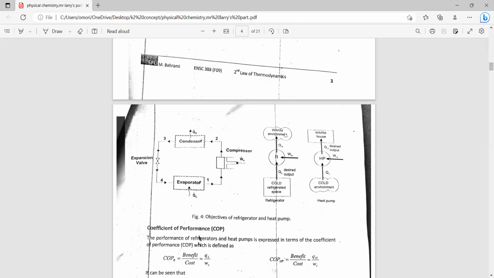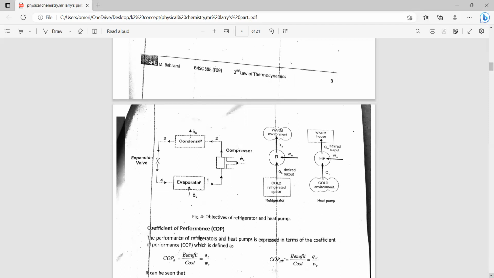Now, this is the warm environment. This is the cold refrigerated space. This arrow shows that heat is transferred from the cold region to the warm environment. This arrow tells us that work is done on the system to achieve heat transfer from a cold region to a warm region. Same thing goes for the heat pump.